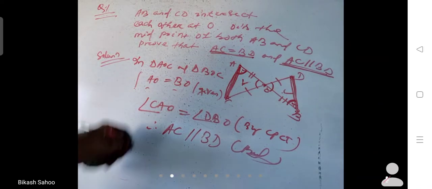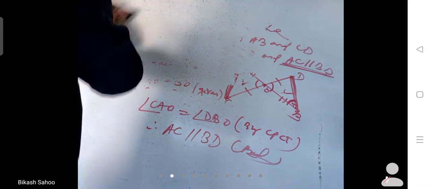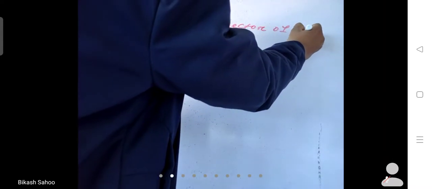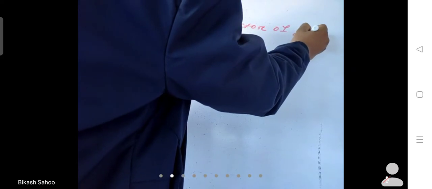Okay, now come to the second one. The second question, number 2. AX is the bisector of angle BAC.